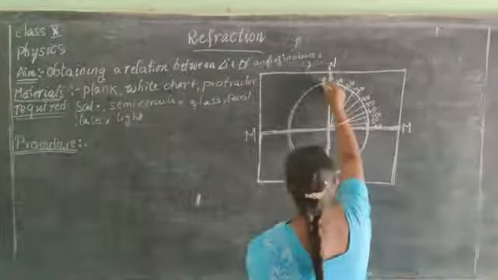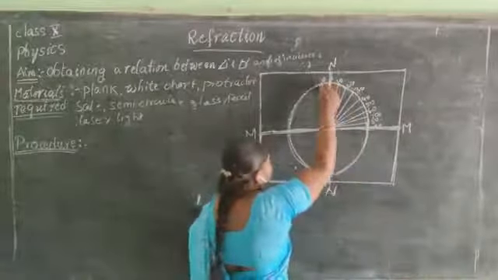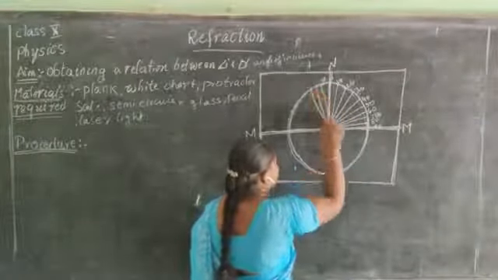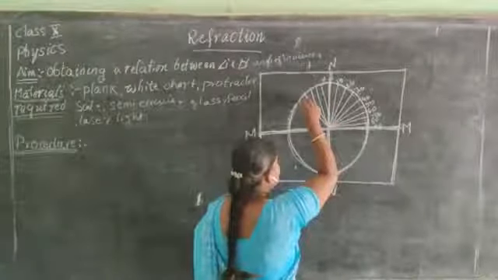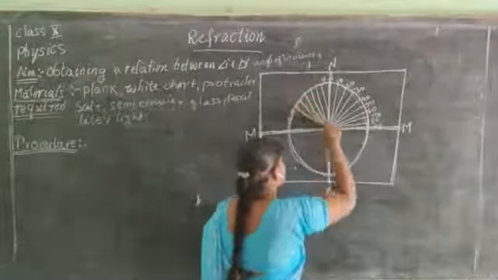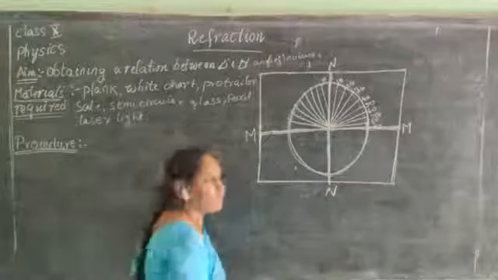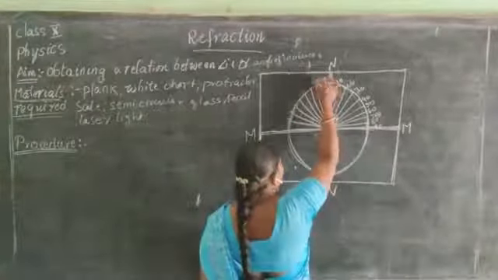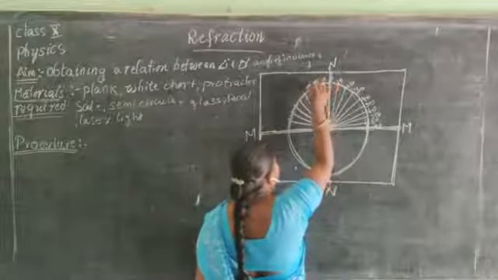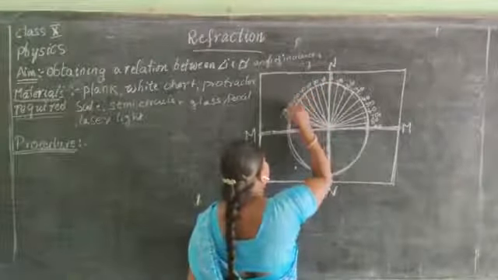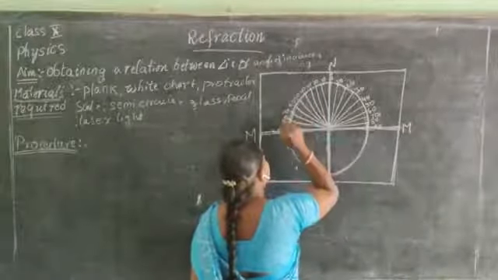In the same manner, try to join it. After drawing, mention the angles 10, 20, 30, 40, 50, 60, 70, 80, and this is 90.